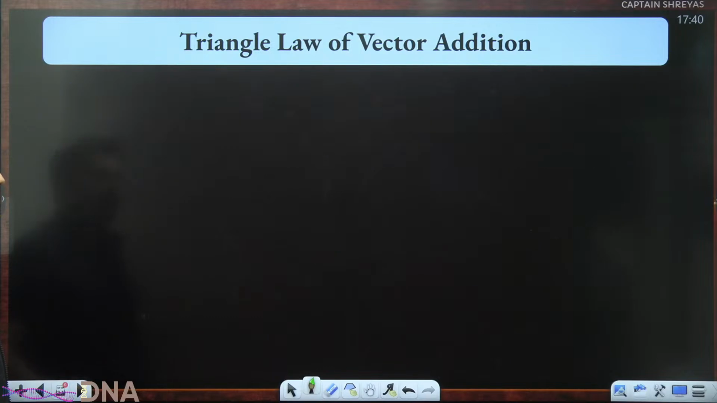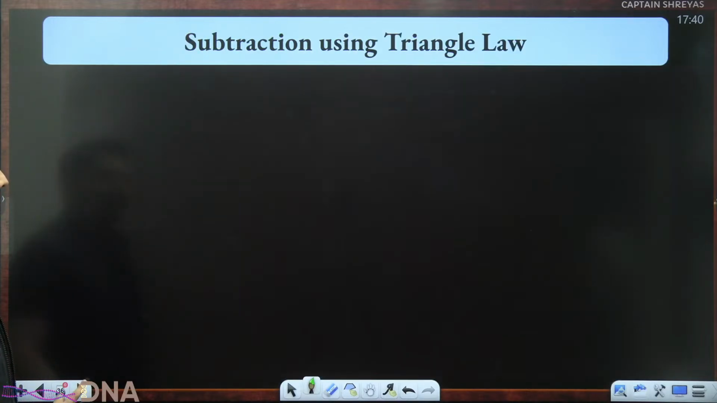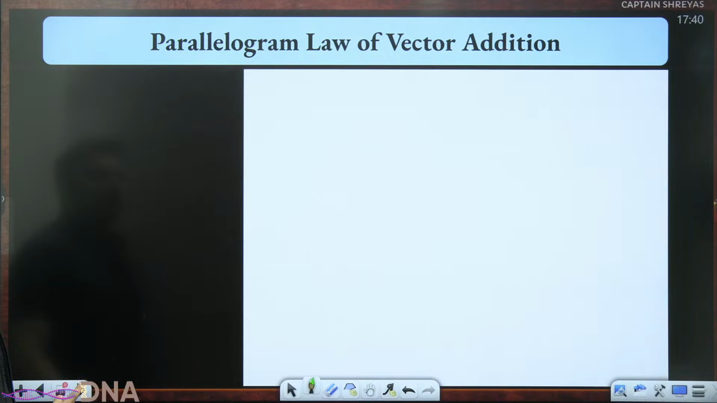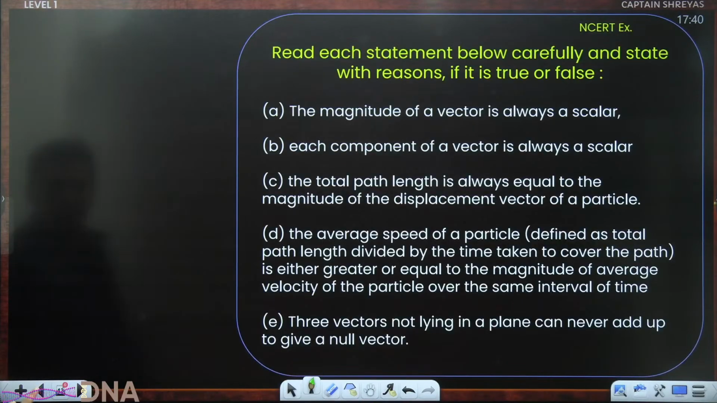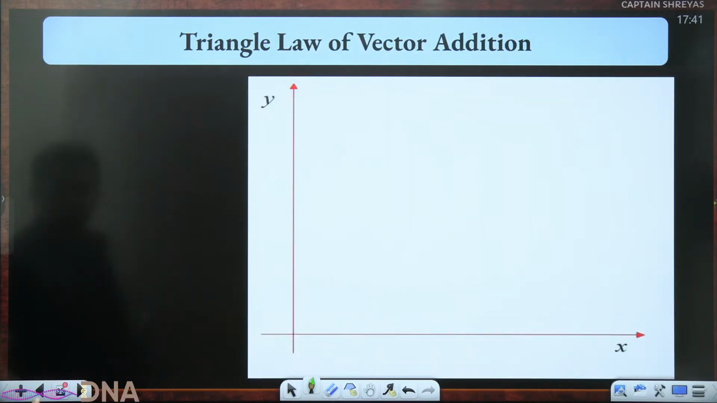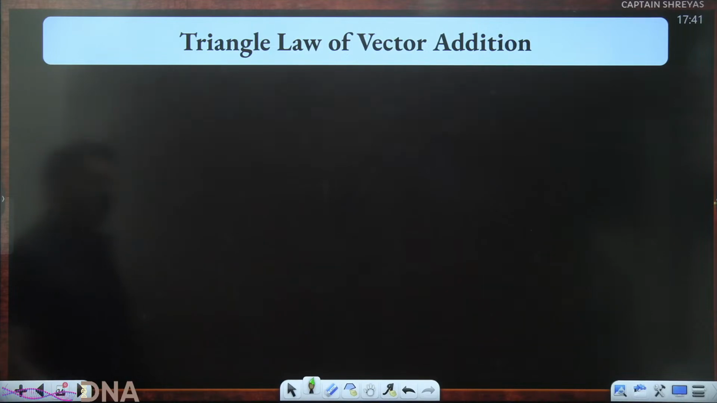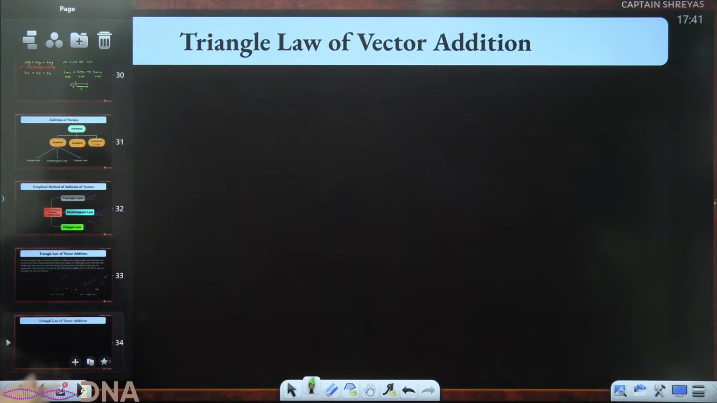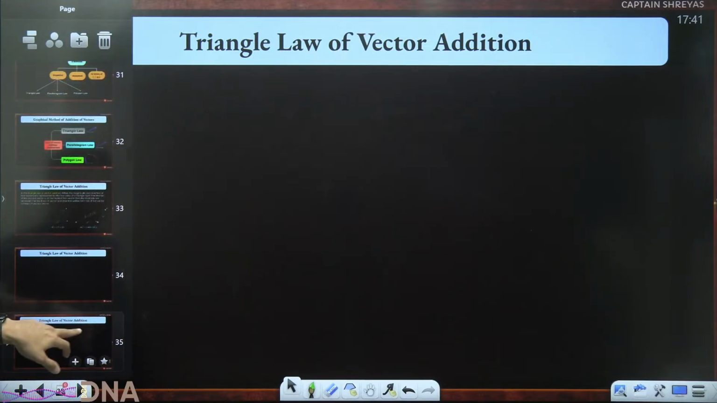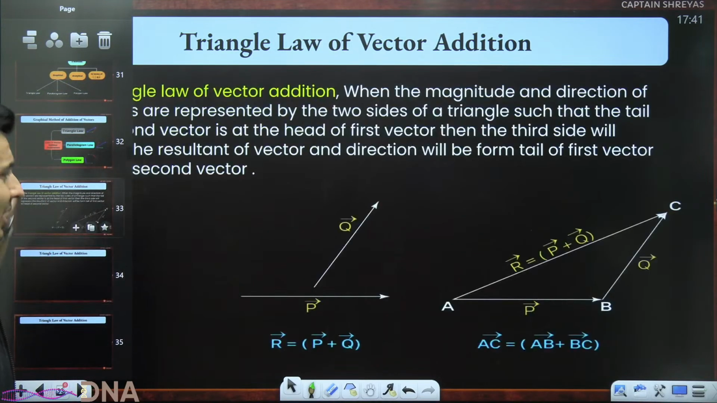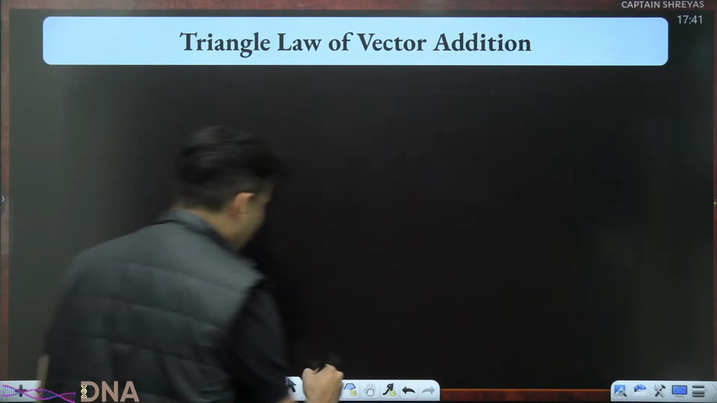So let's see the triangle law. Then I will show you the subtraction. Then I'll show the parallelogram law and then the polygon law. Okay. All these methods I'm going to show you. So let's have a look at the triangle law of vector addition. What does it exactly mean? Okay. So rather than just showing you the theory slide, I feel we should probably practically do it.